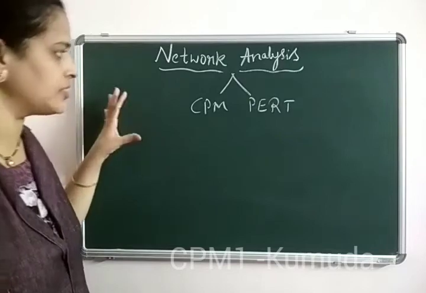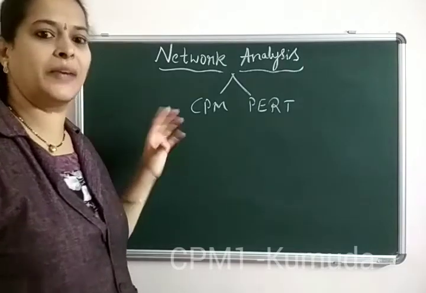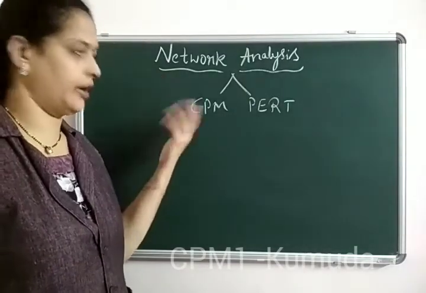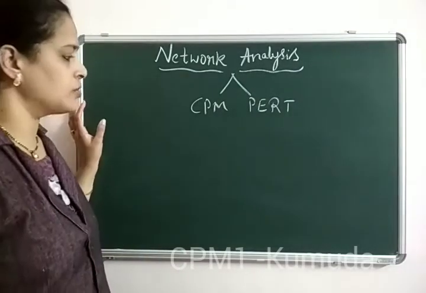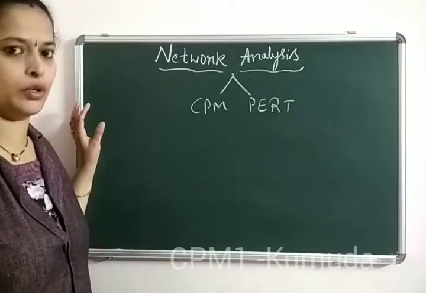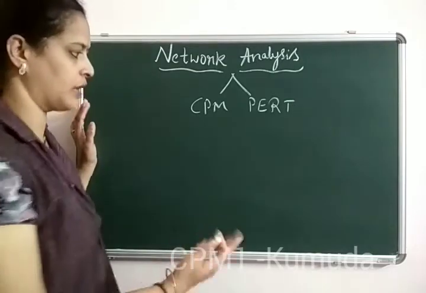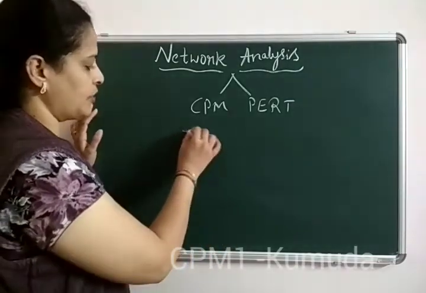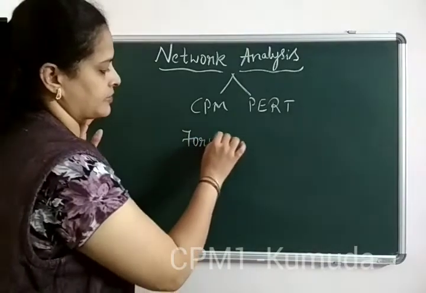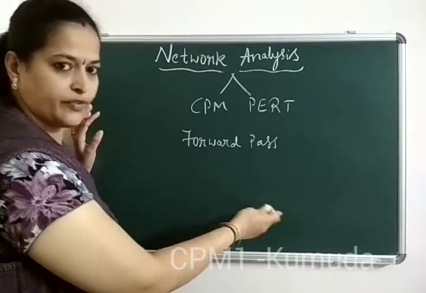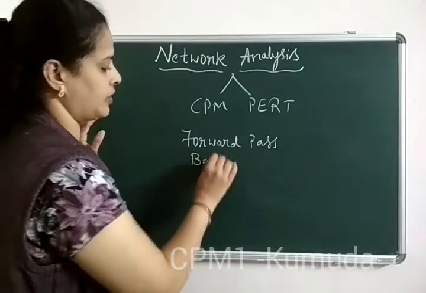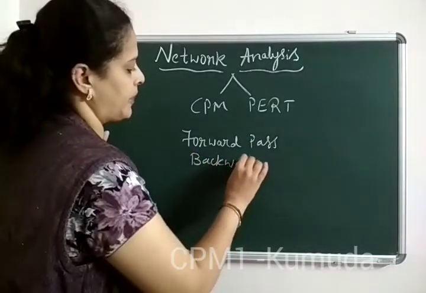So this is the basic concept which is being solved in a network, using all the basic rules of network analysis. Before I even start with CPM or PERT, we need to know some things. We have something called the forward pass. We have an algorithm, or the steps that we follow, in forward pass. We have something called the backward pass.